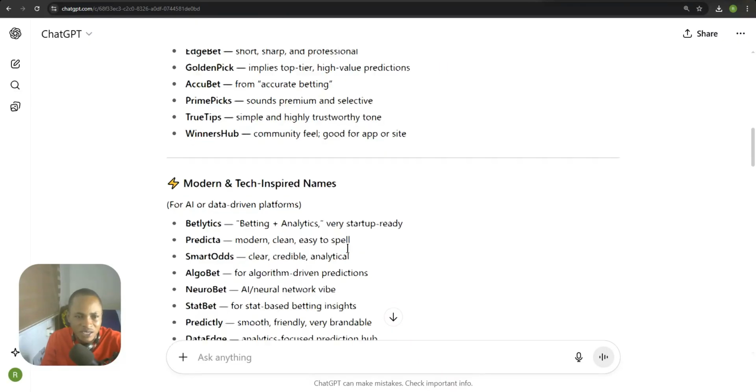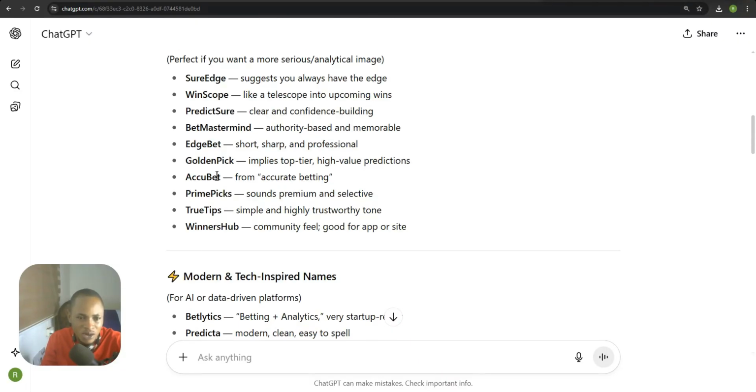So for the name suggestion, I decided to go with AccuBet right over here. We are going to host this website on Blogger. You just have to notice that this is for those in the sports niche. You don't have to worry about how you're going to get all these predictions. If you are in the sports niche, it's going to be a plus for you.